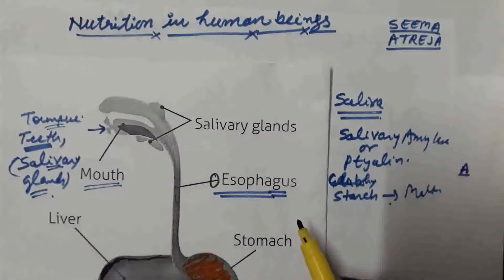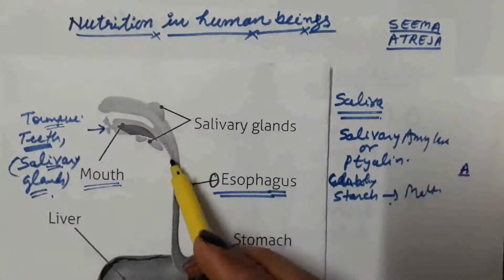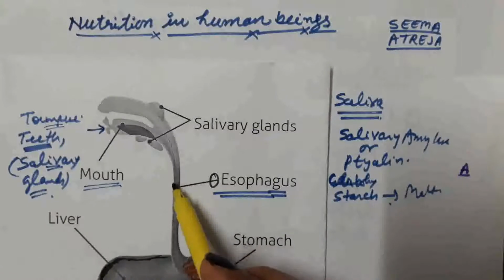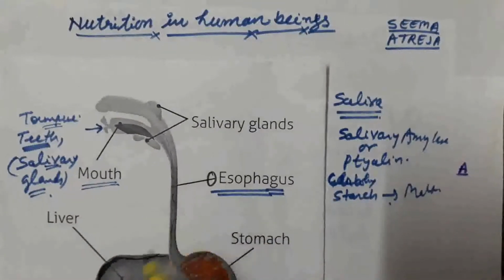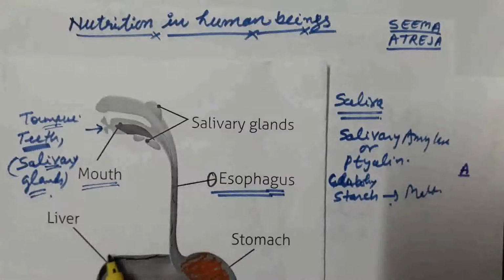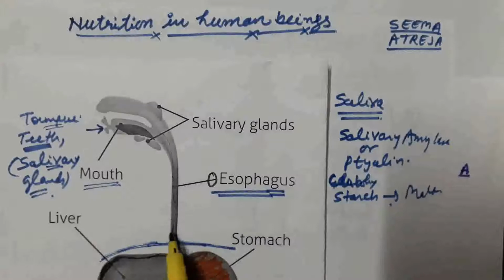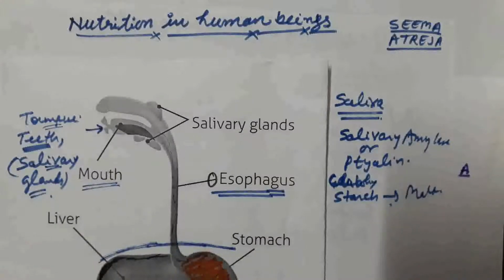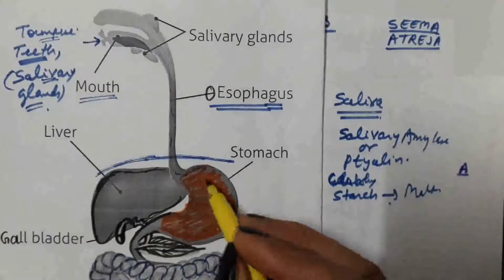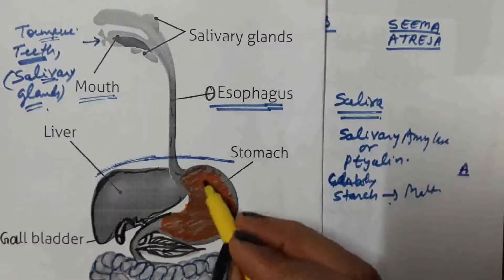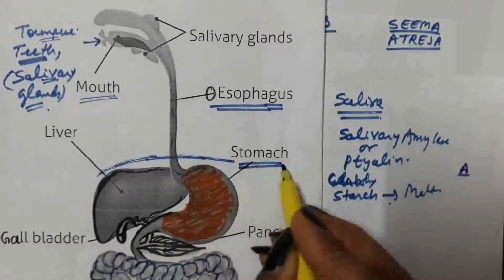The esophagus is a simple tube-like structure which runs from the neck region, passes through the thoracic cavity and pierces the diaphragm, and opens into a bag-like structure known as the stomach. This is the J-shaped bag-like structure, known as the stomach.